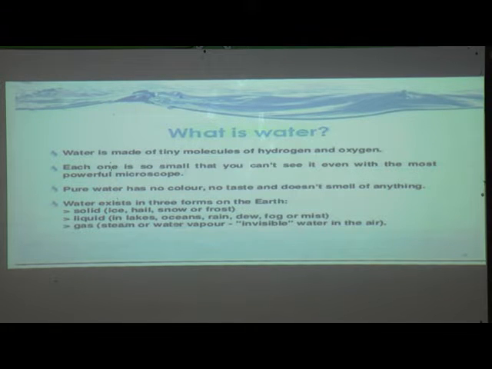Then liquid: water in lakes, oceans, rain, dew, fog or mist is in the liquid form. Then next, steam or water vapor, which is invisible, is there in the air, and this is the gaseous state of water.